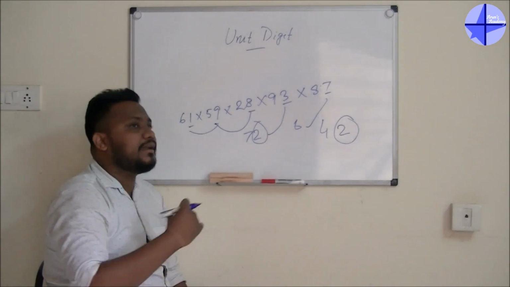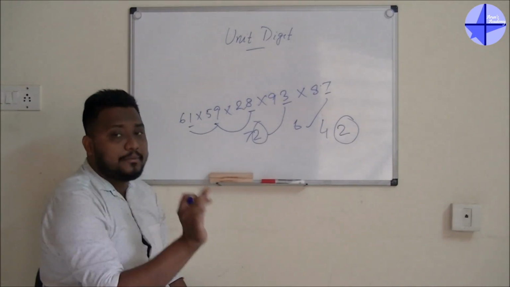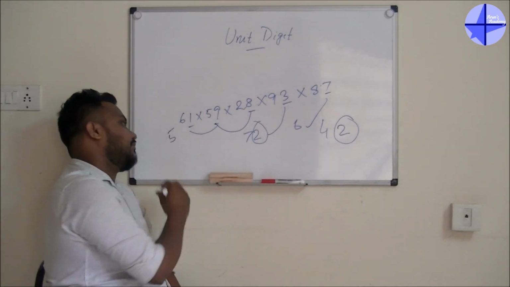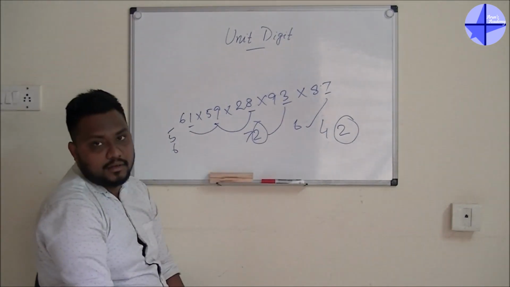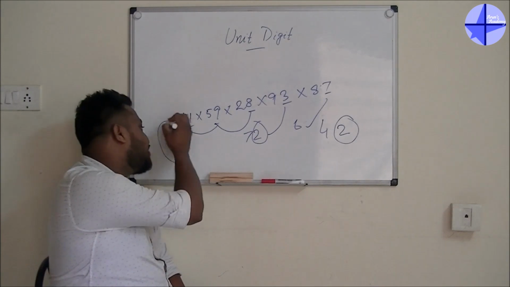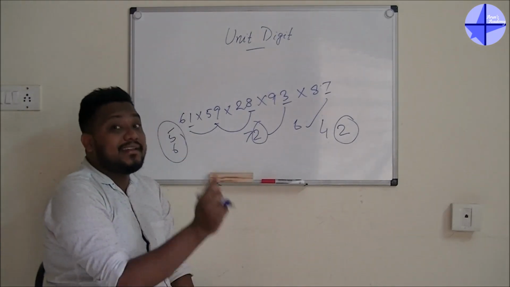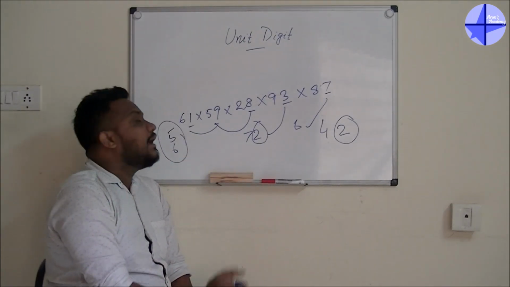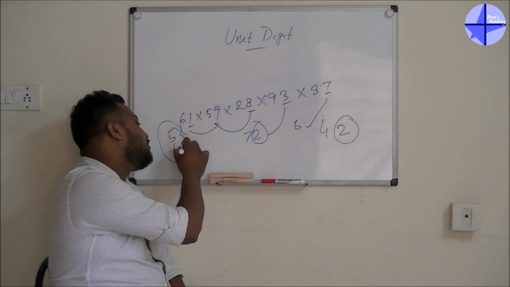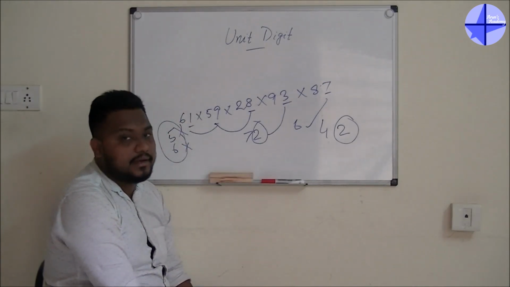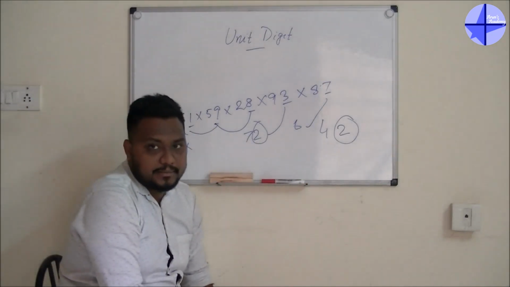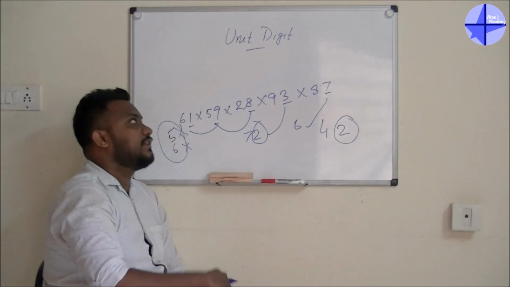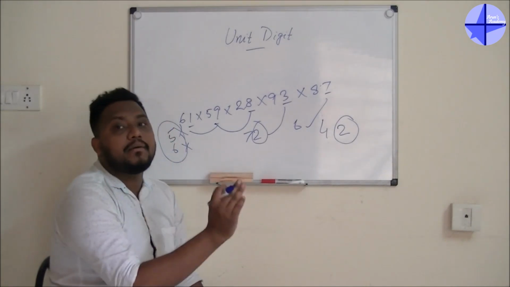Guys, whenever you are getting a large number of terms, you have to search for 5, or 6, or any of the even numbers. By using this logic, you can easily tell whether the unit digit is 0 or not. If 5 is not there, 6 is not there, and 2 is not there, then you have to follow this particular method. There is no shortcut for that. Okay, so now we'll go for the next one, that is your power digit.